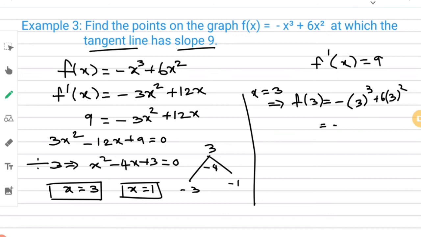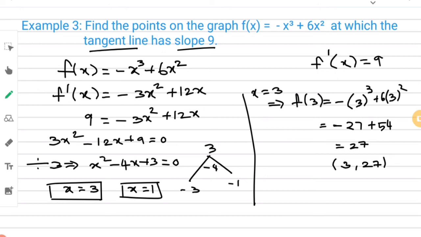You will get minus 27, right? Minus 27 plus 3 square is 9. 9 into 6 is 54. Therefore, you will get the value as 27. The point is 3, 27.